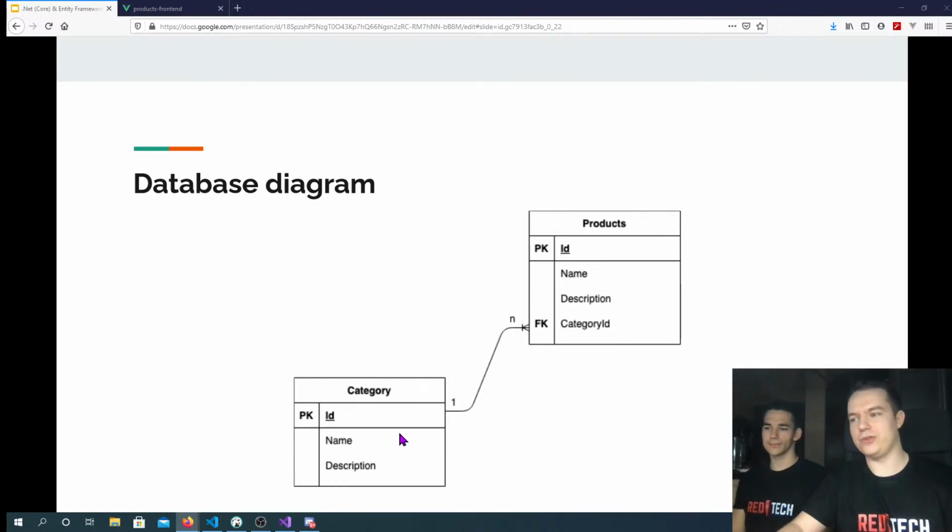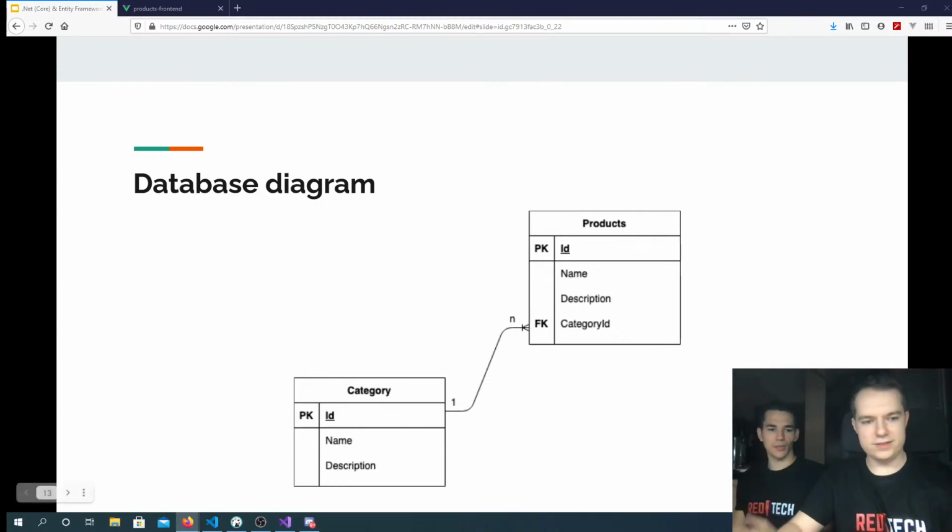Yeah, so we have categories with a name, a description, and an ID. And we have products with an ID, name, description, and category ID. So category ID is used to connect our products to the categories. So every product needs to have exactly one category ID, or one category, and every category can have zero or more products. That's the point: each product needs to be categorized, like in real life.